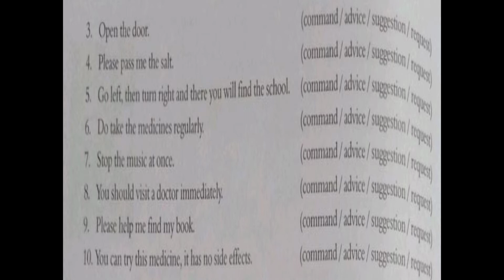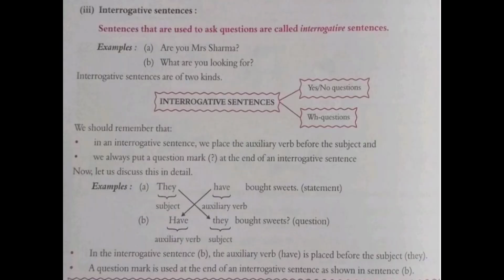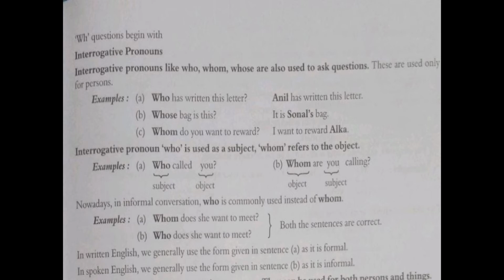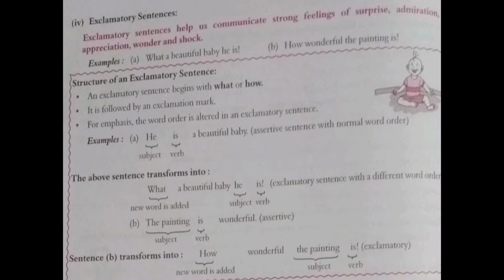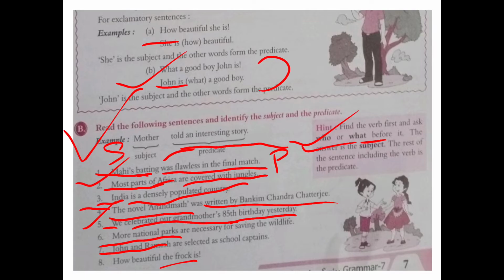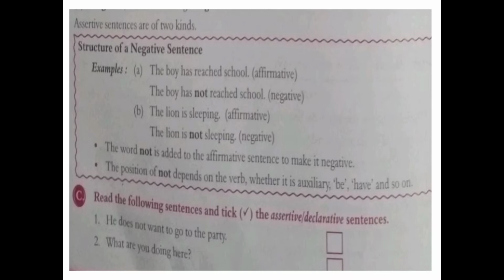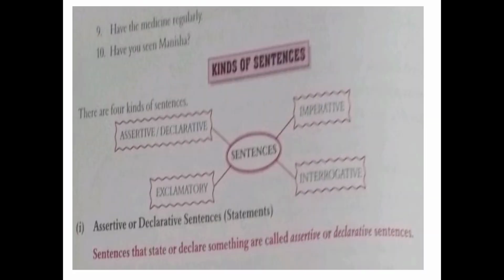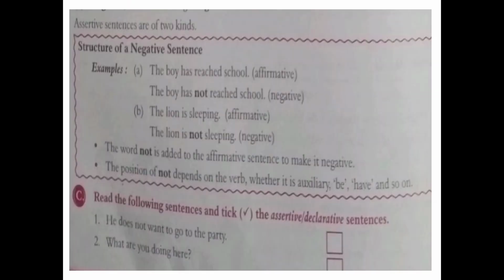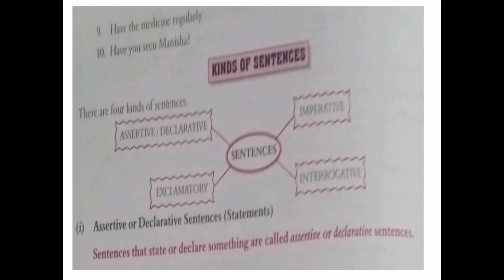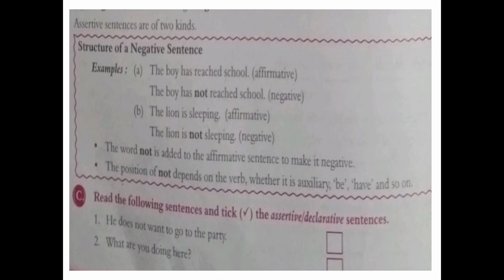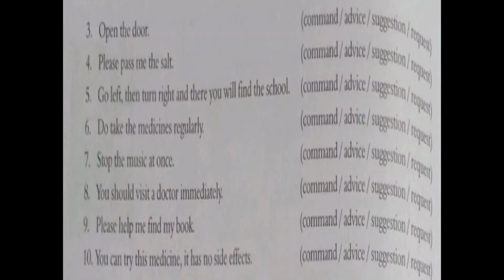Now you have to identify which kind of imperative sentences they are. So, open the door. Just wait, I'm looking for whether there is any other exercise for imperative sentences. No. Alright, let me move here again. Yes, here some sentences are also given. He felt sad for his friend, have the medicine regularly. So what you have to do is find out which kind of sentences they are.